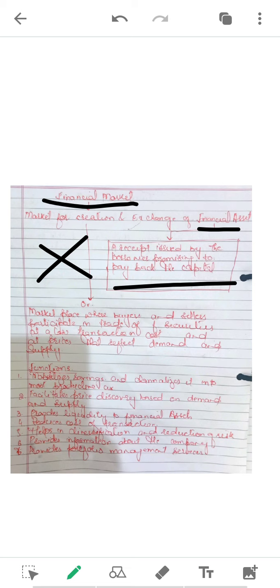Now, we should understand the various functions of the financial market. How does it facilitate? We have already gone through the topic. We have already read what actually a financial market is. Now, we should be able to understand, and we should already be knowing, the functions of the financial market. Now, what are the functions of financial market?